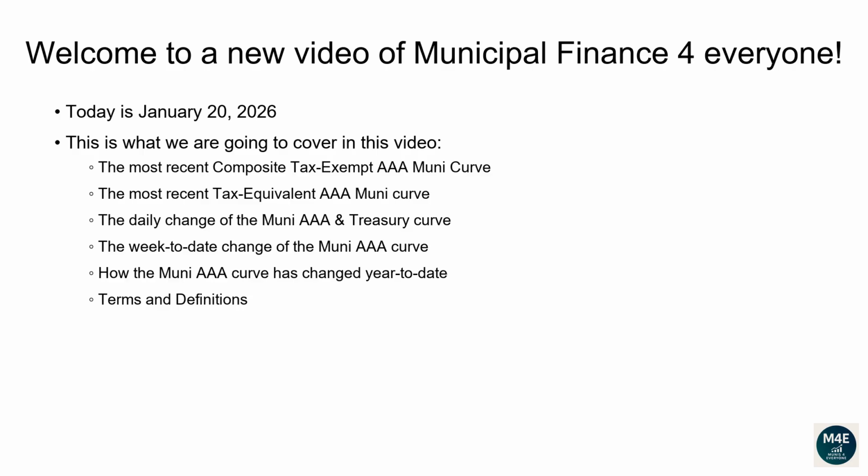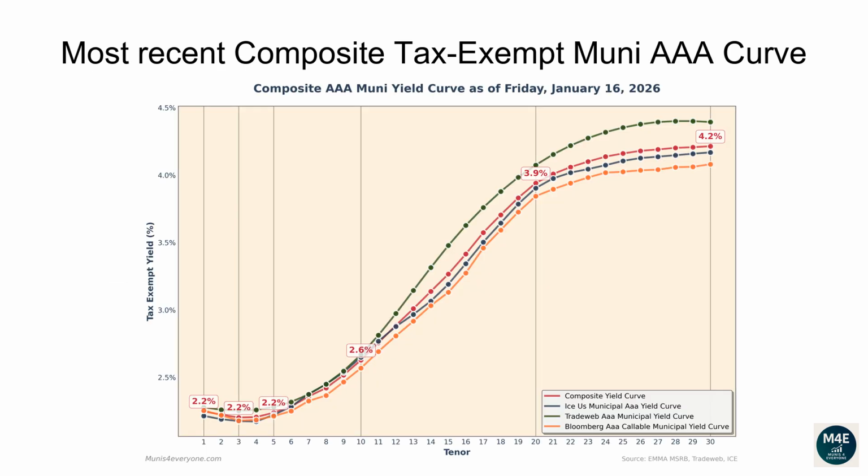Terms and definitions. Let's go over the most recent composite tax-exempt Muni AAA curve. The following composite tax-exempt yield curve is based off the most recent ICE, TradeWeb, Bloomberg yield curves that are available on the MSRB website, plus some proprietary extra adjustments, as of January 16, 2026.